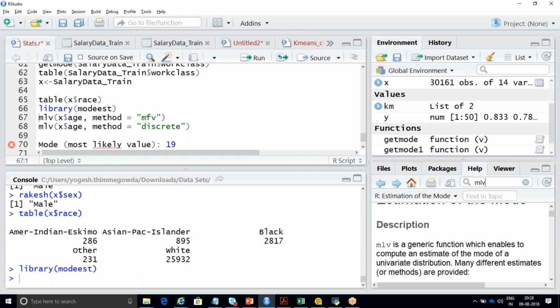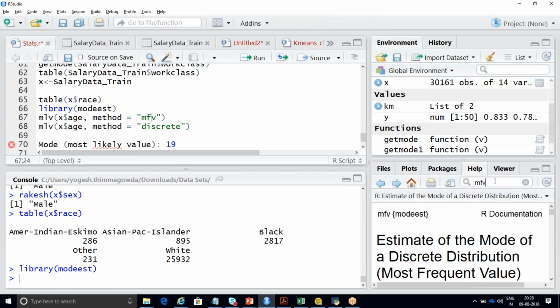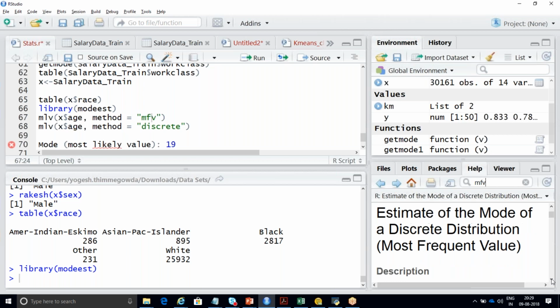See, in this mlv, I am passing a column as $H, and the method is equal to mfv. So what is this method? Either you can go with mfv, or you can also go with discrete. See, estimate of the mode of a discrete distribution. If you're having a discrete distribution, that is 1, 2, 3, 4, 5, it will also display the most frequent value. So this is nothing but your most frequent value. Either you can go with discrete.